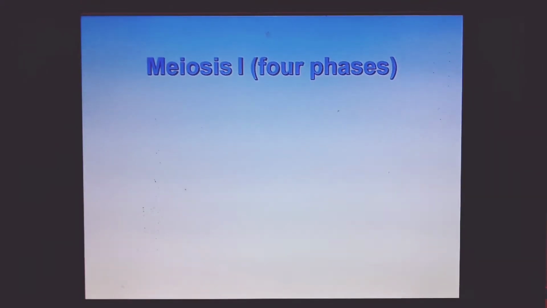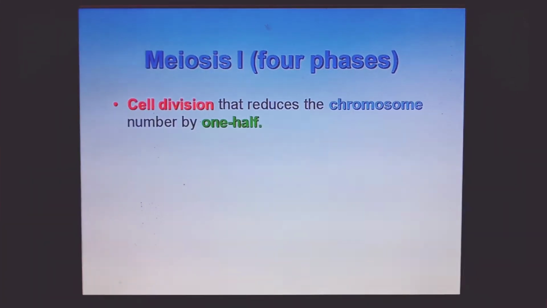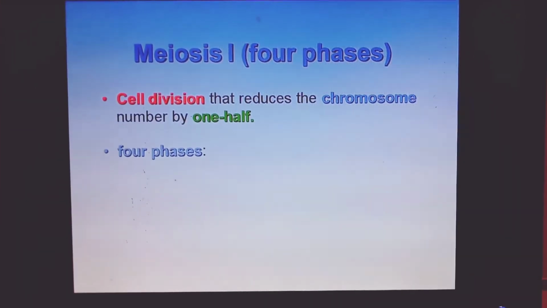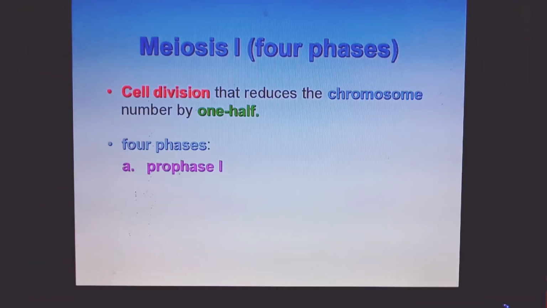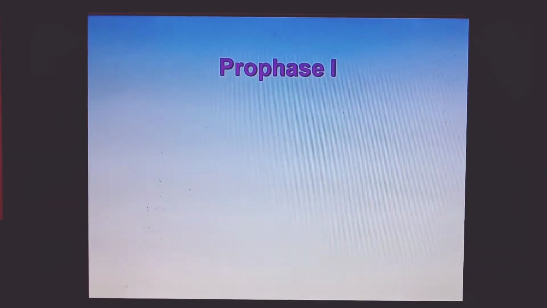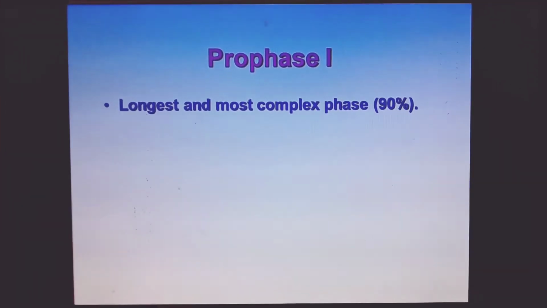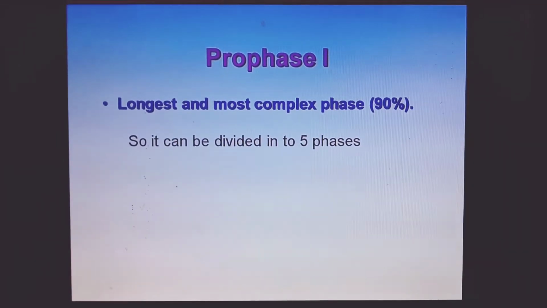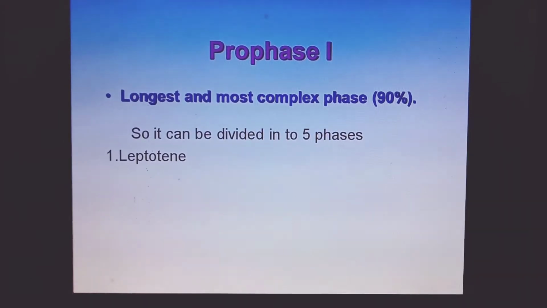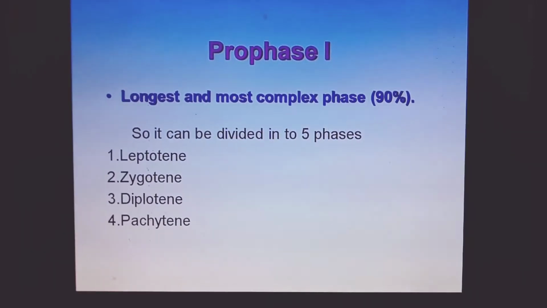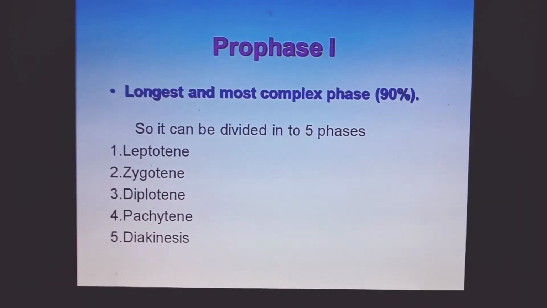Meiosis I has 4 phases. It is a cell division that reduces the chromosome number by half. The 4 phases in meiosis I are prophase I, metaphase I, anaphase I and telophase I. Prophase I is the prolonged, longest and most complex phase, so it can be divided into 5 phases: one is leptotene, second zygotene, third diplotene, fourth pachytene and fifth diakinesis.